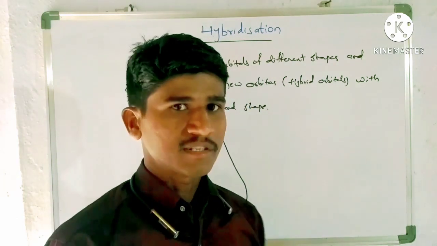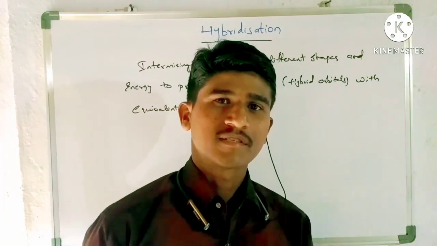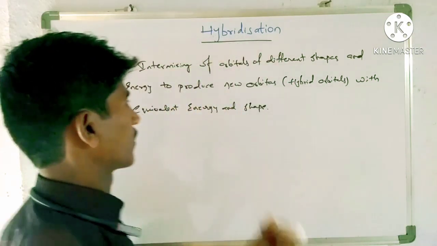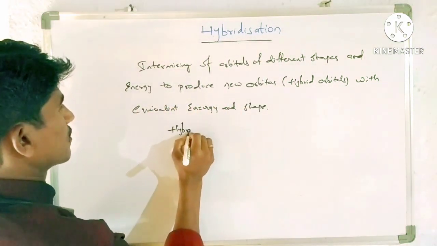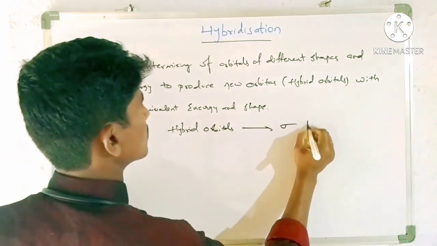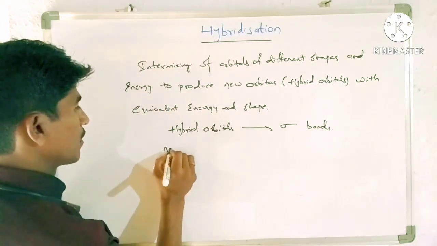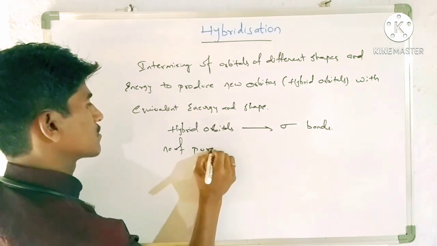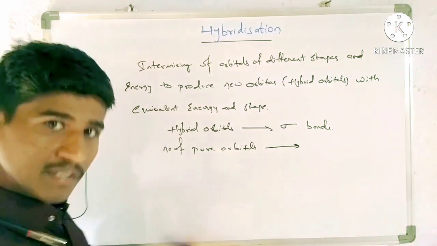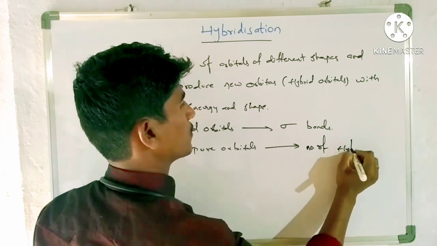larger. Now let us discuss how many types of hybridization there are, and the most important point we have to know is that hybridized orbitals are involved only in sigma bonds. This is most important: hybrid orbitals are involved only in sigma bonds. Also, the number of pure orbitals involved in hybridization is equal to the number of hybrid orbitals produced.